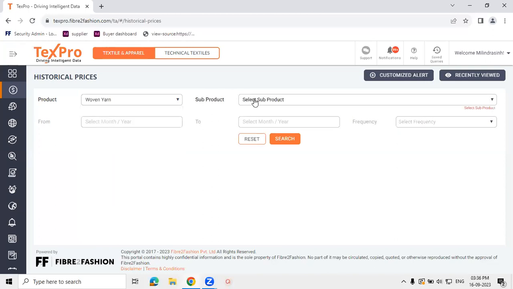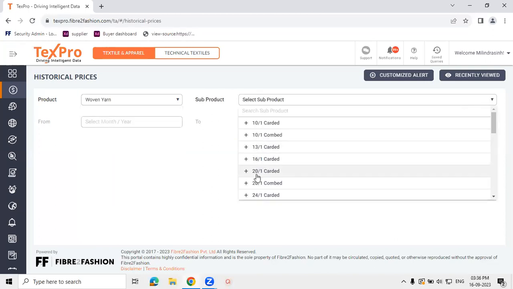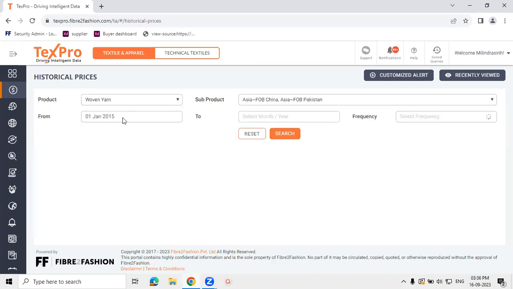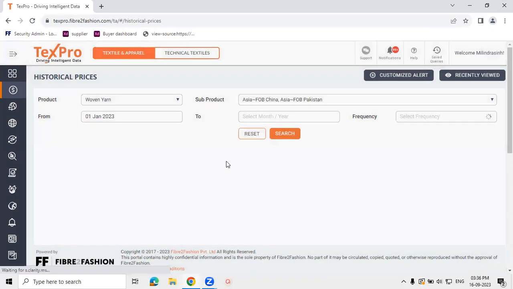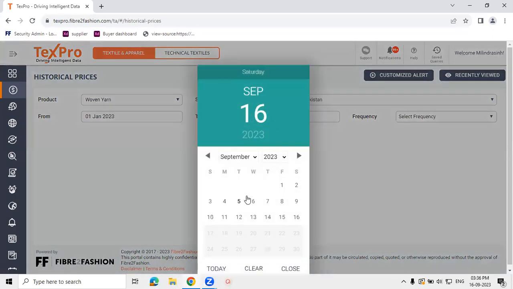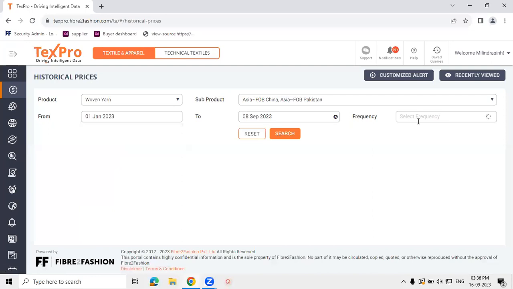Just for an example, let's take cotton woven yarn, 20x1 carded, China and Pakistan market prices. From here, you can adjust the time period for which you would like to see the price trends. Under that, you can plot the data into different time trend options as well. So whether you would like to see a daily trend or a week on week trend or a month on month trend, you can make your selections accordingly.